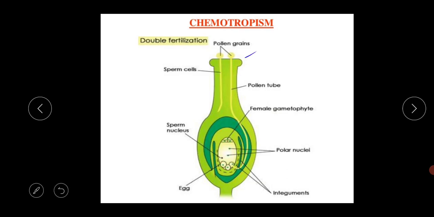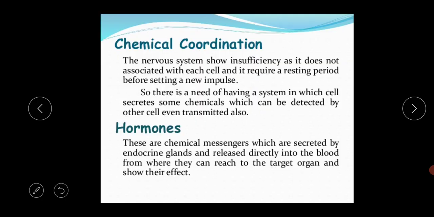So this is the pollen grains, this is the pollen tube, this yellow color structure is the pollen tube. And this is the ovule area, this whole thing is the ovule area. At the time of the double fertilization, this pollen tube enters into the ovule area and it shows the chemotropic movement.